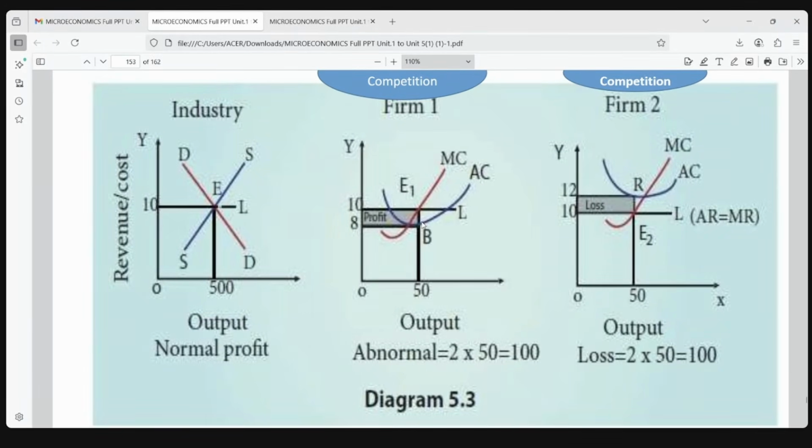Equilibrium will be at the point where MC intersects MR. Here this is the E1 equilibrium. From here draw a line to touch the cost curve. This average cost curve explains how much cost the seller is spending to produce the product. And this parallel curve is a revenue curve, that itself is a demand curve.